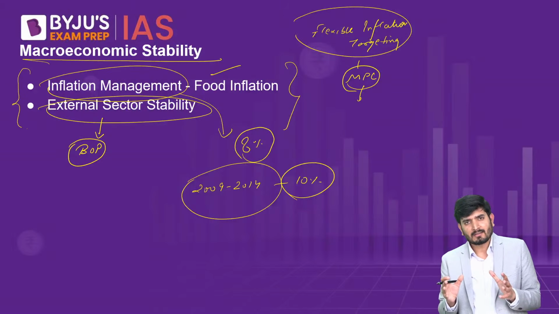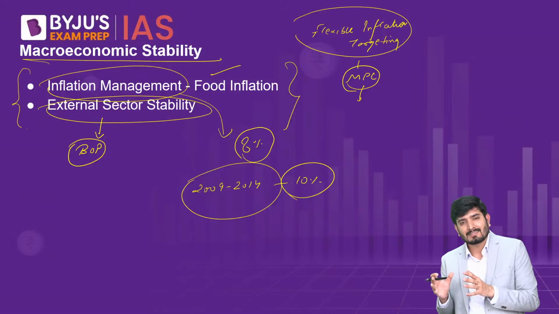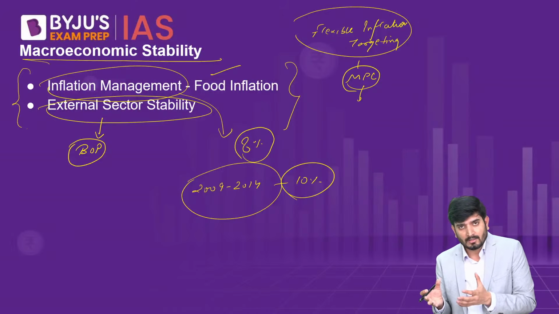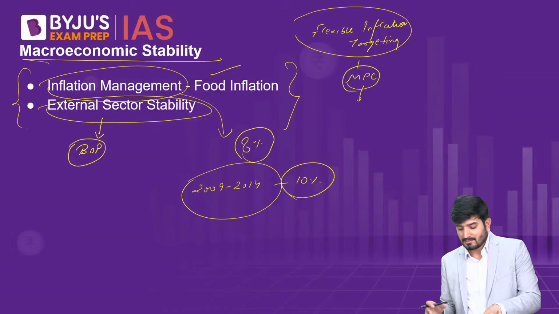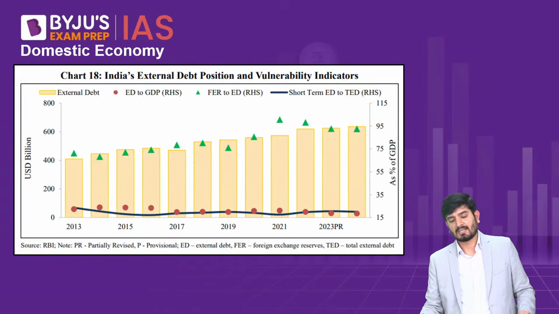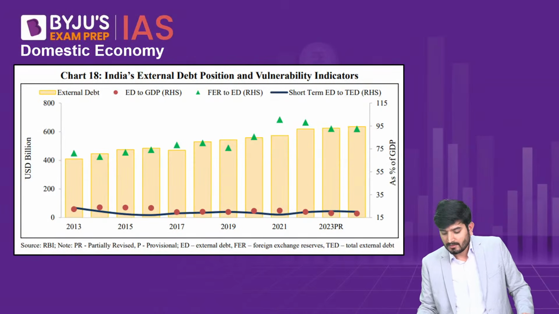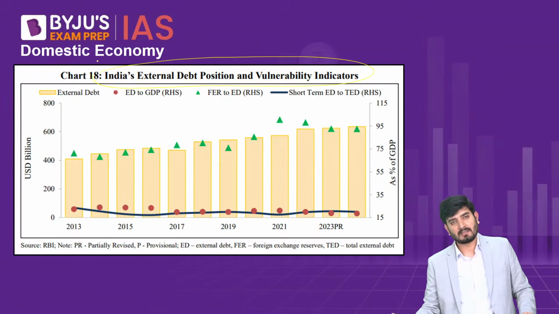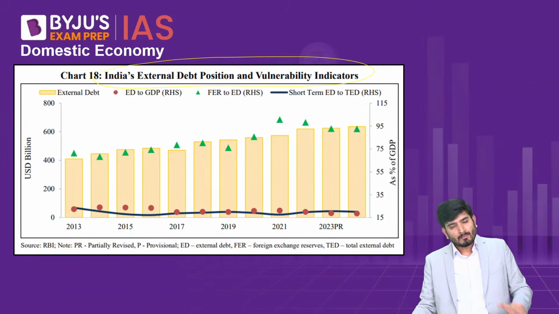All of these factors tell us something about the external sector stability or external sector vulnerability of that particular country, and in this case, India. So for example, if you look at this particular chart, chart number 18 from this document itself, it tells you about India's external debt position and vulnerability indicators. And it tells you that in most of these indicators, we have improved.